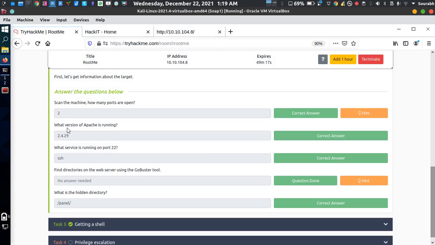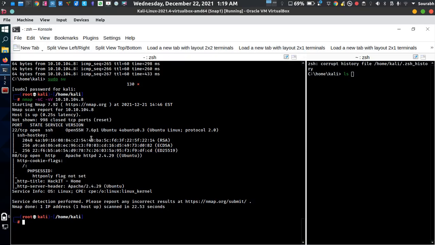So I type 2. What version of Apache is running? As you can see, Apache, yeah, it's here. It's Apache 2.4.29. Apache is a web server. There are plenty of web servers available on the internet. First one is Apache, second one is Nginx, third one is Microsoft server, and fourth one is Google server. Apache and Nginx are much more popular because of their open source nature.